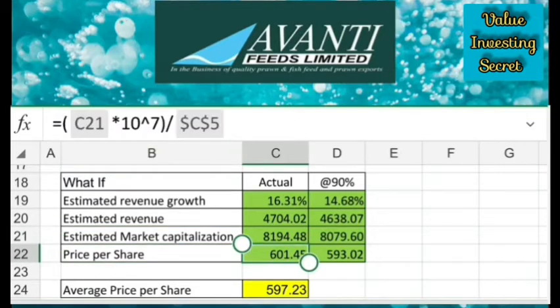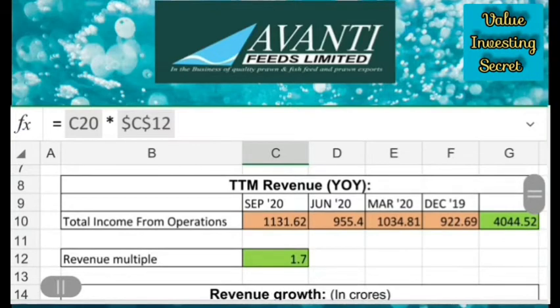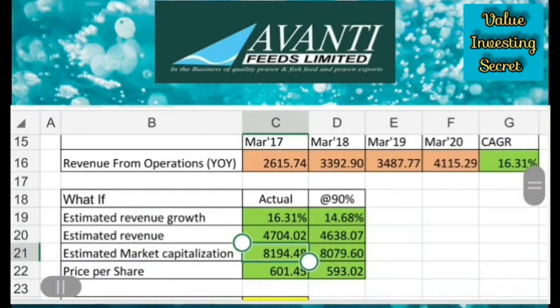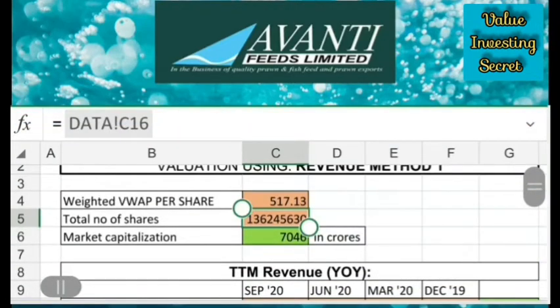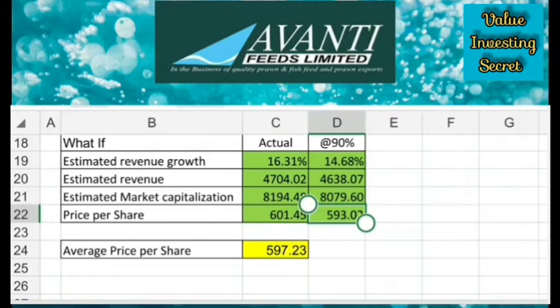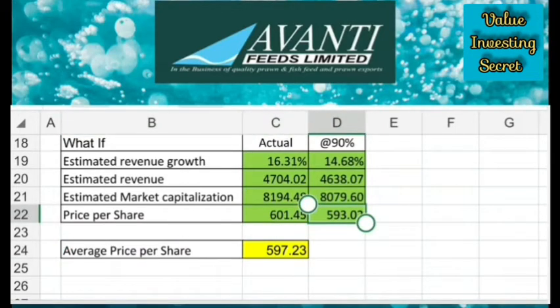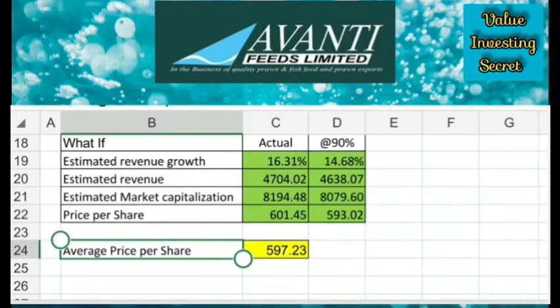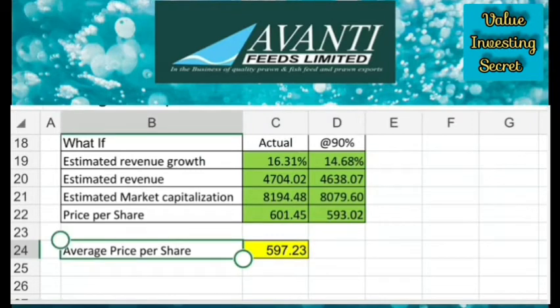Then we can calculate the price per share, that is market capitalization divided by the total number of shares. This has to be converted back to the price in rupees. So here I have multiplied the total market capitalization value by 10 raised to 7, so that we will get the price in rupees. Then I have taken the average price per share because I considered 2 scenarios. So my total price is 597 in the revenue multiple method.